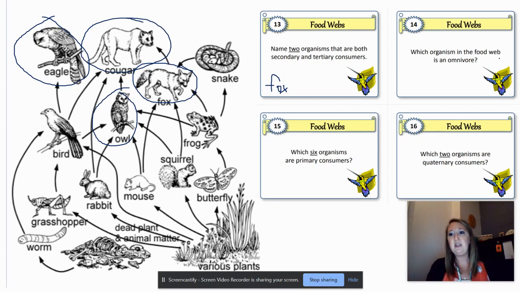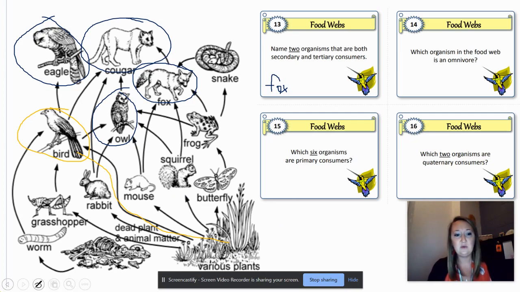Which organism in the food web is an omnivore? Omnivore means they eat both plants and animals. There's only one, and that one was the bird. The bird eats grasshoppers and worms, which are both animals, and it also eats plants, right? Which makes it an omnivore.